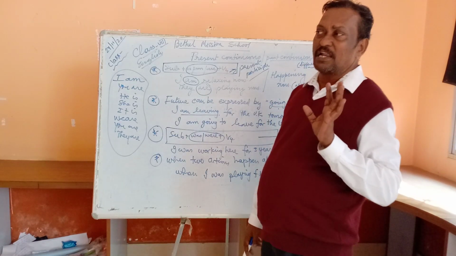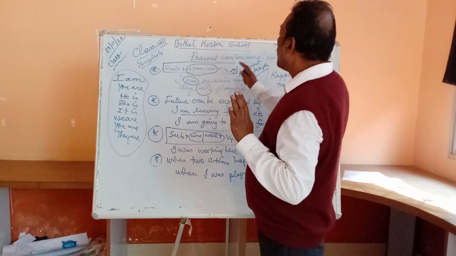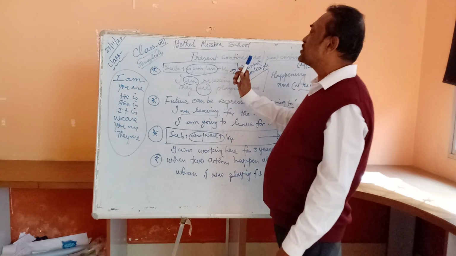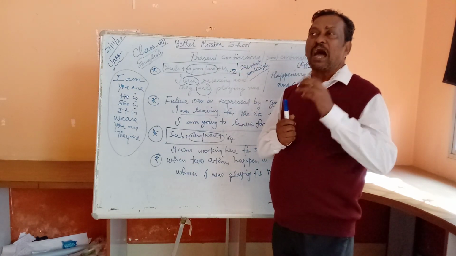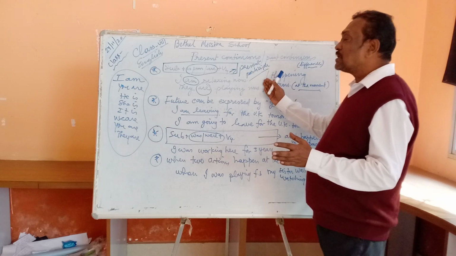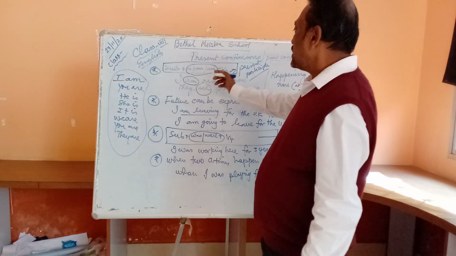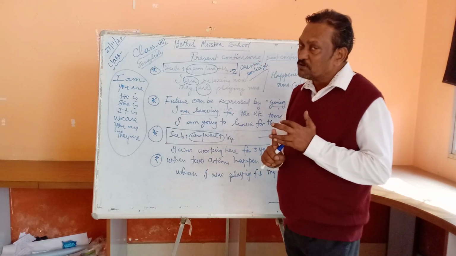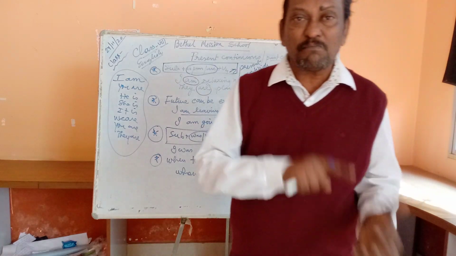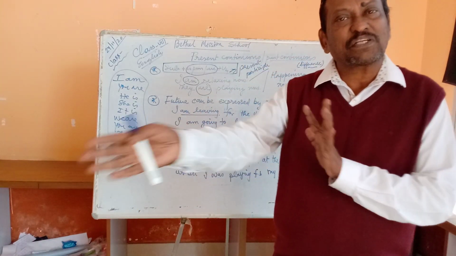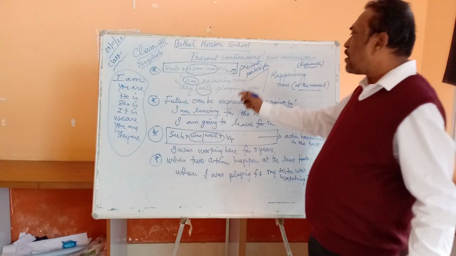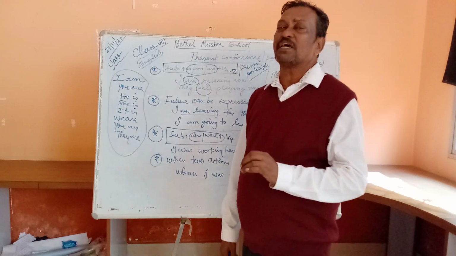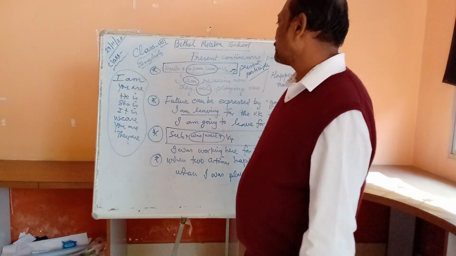Remember one thing very clearly. The ing form or the present participle is always used in continuous tenses. Be it the present continuous, be it the past continuous, be it the future continuous, be it the present perfect continuous, past perfect continuous and future perfect continuous. For all continuous tenses, we use the present participle, that is the ing form with the verb.